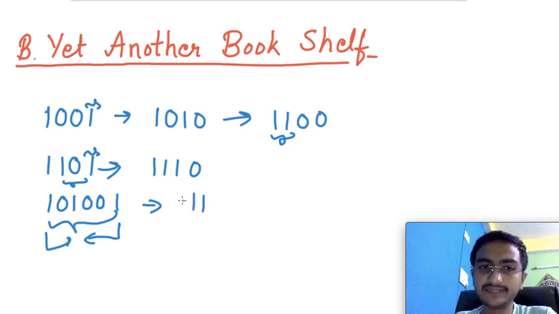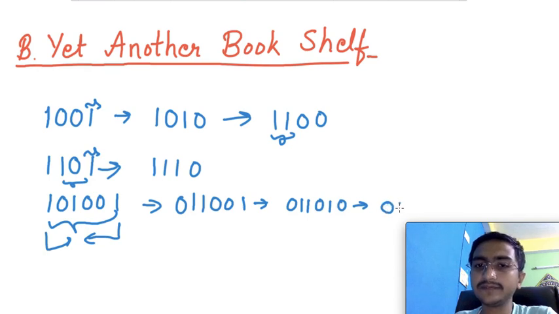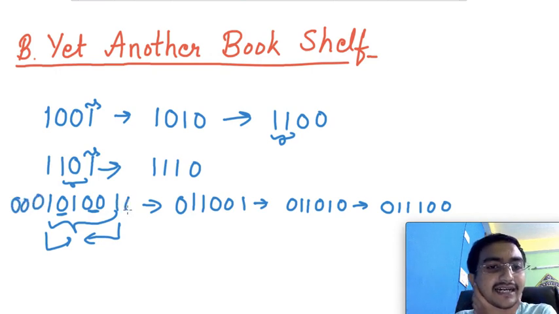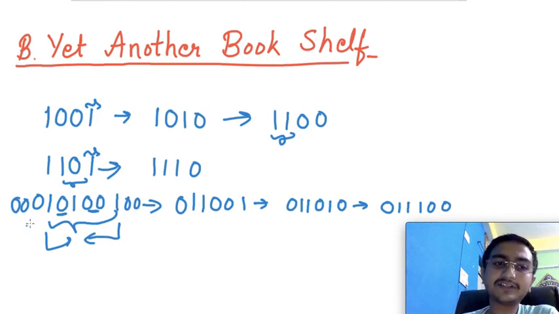So in one move I will get this, in another move I will get this, and in one more move I will get this. So basically a total of 3 moves you can see. So that's nothing but the sum of these zeros. And look carefully. Let's say here there were more zeros at the beginning or at the end, then that would not matter, right? Because you are just considering the one section.